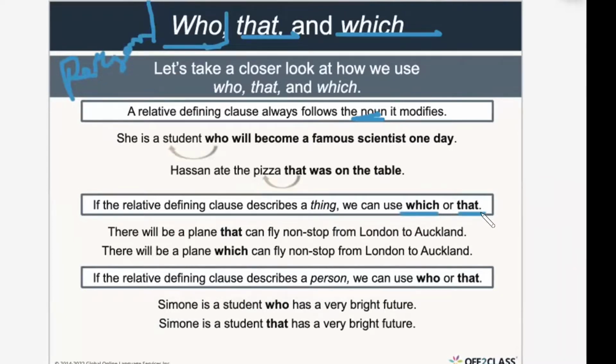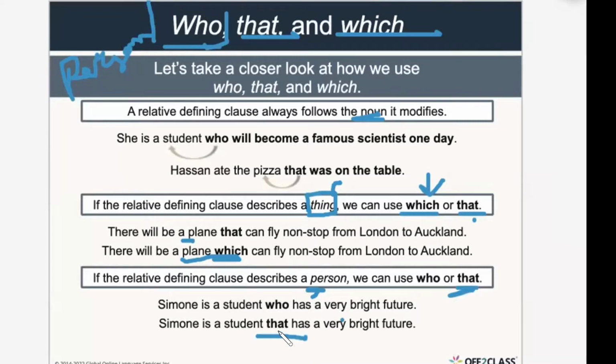Which and that, okay? Which, guys, should be used for what? With things. A plain which, okay? A plain that. Who? A person. But, guys, that can be used with things and a person, so no worries. For example, you can say, Simone is a student who has a very bright future, or Simone is a student that has a very bright future. So you can use it with both. Do you understand, guys? Yes.